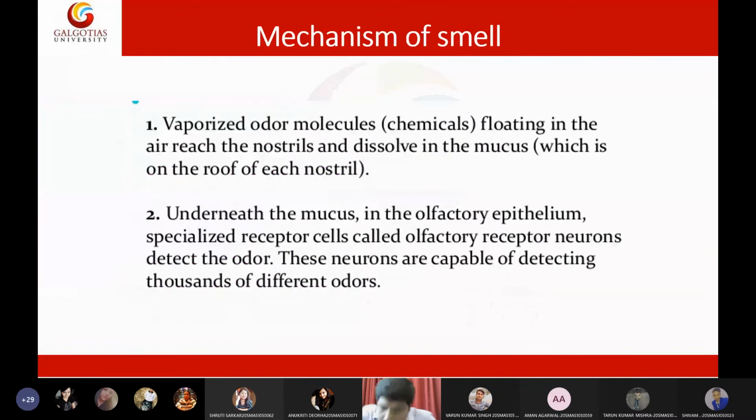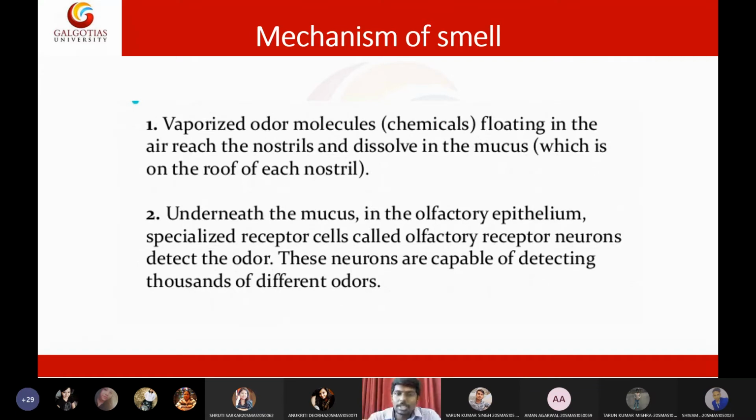Then let us see the mechanism of smell. It's a very simple thing, but we need to discuss it in a formal way. First, air will enter the nose, and after entering, the air will get more humidified with the help of the nasal discharges.